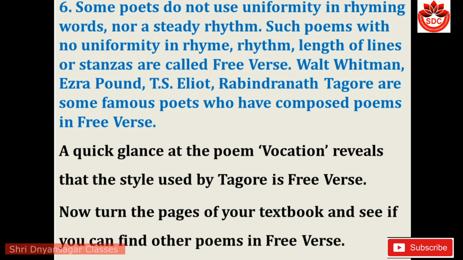Some poets do not use uniformity in rhyming words nor a steady rhythm. Such poems with no uniformity in rhyme, rhythm, length of lines, or stanzas are called free verse. Walt Whitman, Ezra Pound, T.S. Eliot, Rabindranath Tagore are some famous poets who have composed poems in free verse. A quick glance at the poem Vacation reveals that the style used by Tagore is free verse. Now turn the pages of your textbook and see if you can find other poems in free verse.